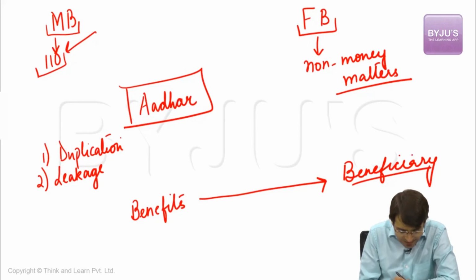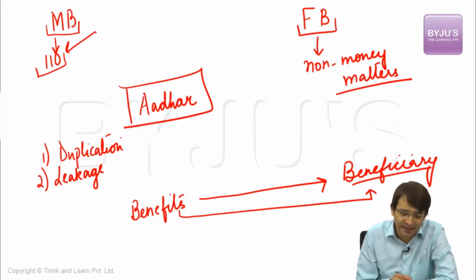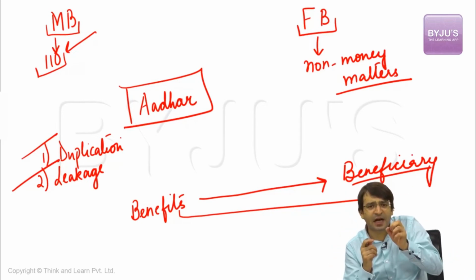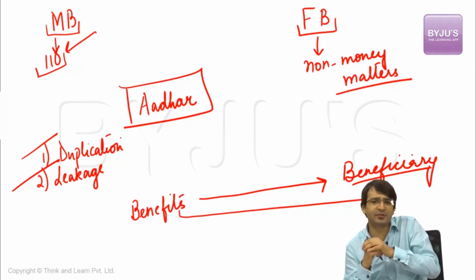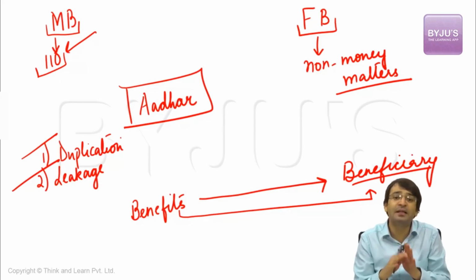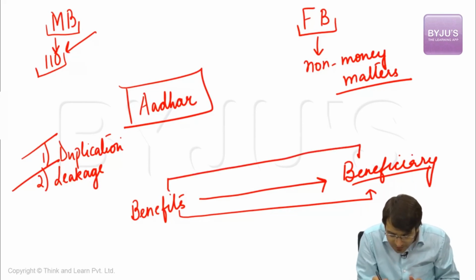But these benefits were given to the beneficiaries in such a manner that there was duplication as well as leakage. Rajiv Gandhi said way back in the 1980s that if we send 100 rupees to the states, to the poor people in this country, not more than 1 rupee reaches the poor. What happens to the remaining 99? It is siphoned off by the middleman. That means these benefits were given to the beneficiary by a middleman.